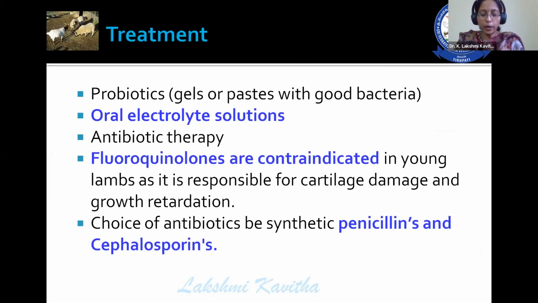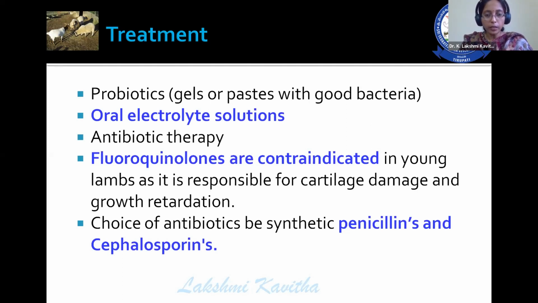Treatment. Probiotics help to protect the animals from the disease: probiotic gels or paste with good bacteria, oral electrolyte solutions, and antibiotic therapy. In case of antibiotic therapy, one important point is that fluoroquinolones are contraindicated in young lambs because they cause damage to the cartilage and growth retardation. So try to avoid fluoroquinolones in young ones.